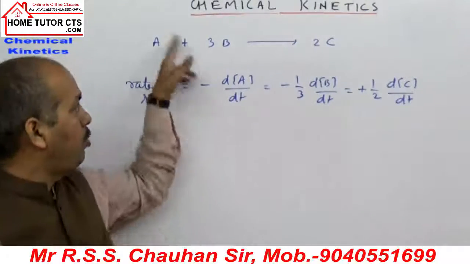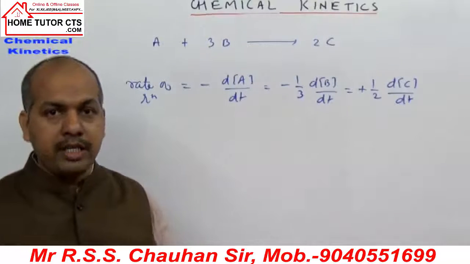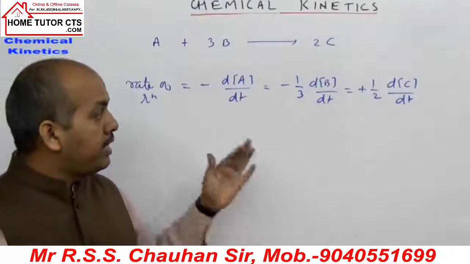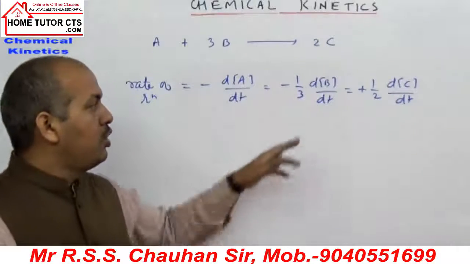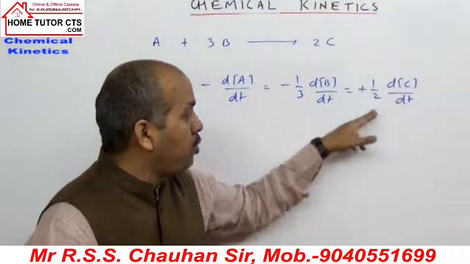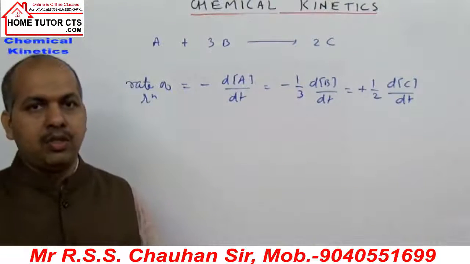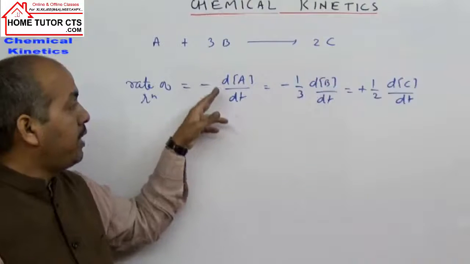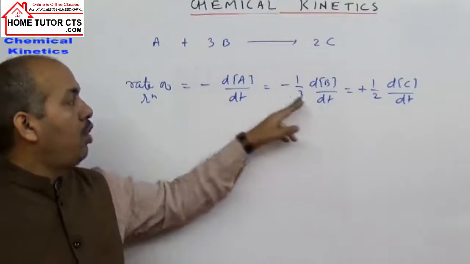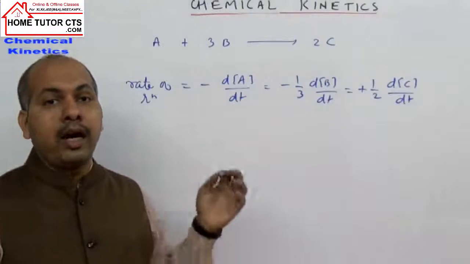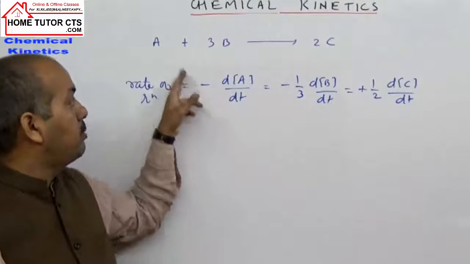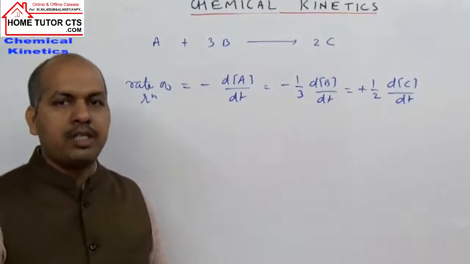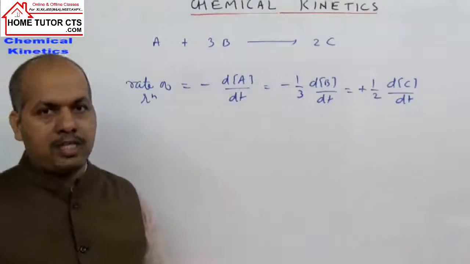When 1 mole of A is consumed, they produce 2 moles of C. That means C is forming at double the amount of A. So dividing the rate of formation of C by 2, we get the rate of reaction. So remember, for writing rate of reaction, we divide the separate rates of disappearance of the reactant or the rate of appearance of the product by the respective stoichiometric coefficients. On division, we get the rate of reaction.